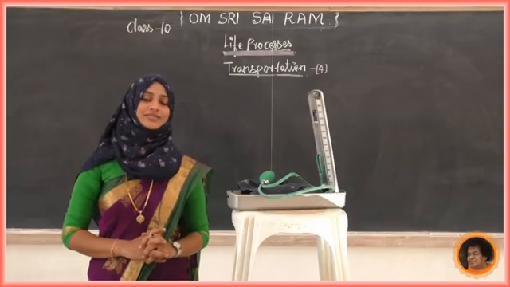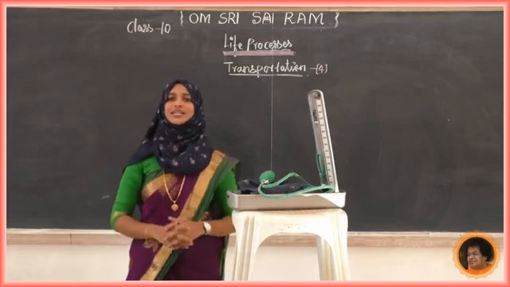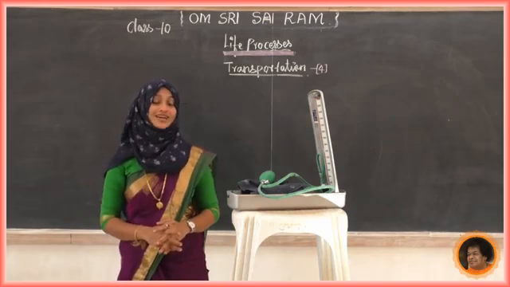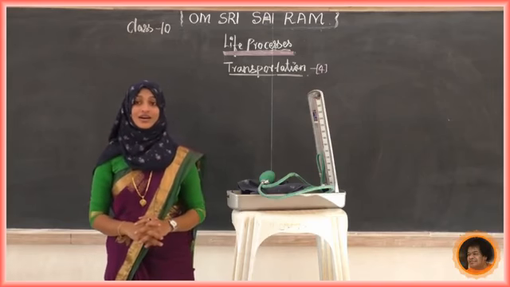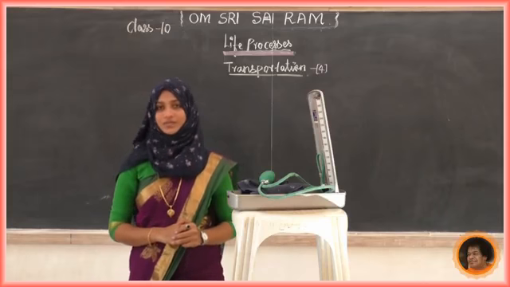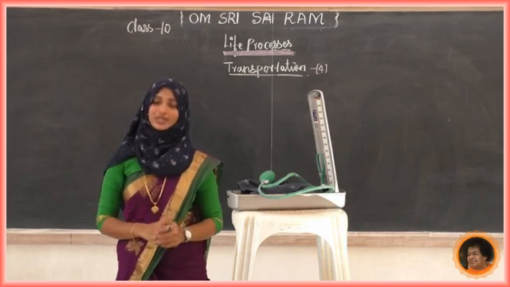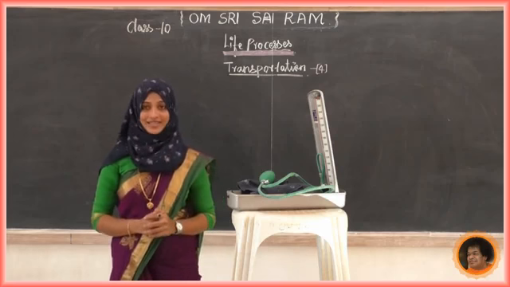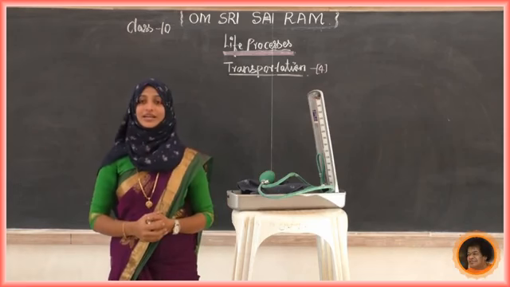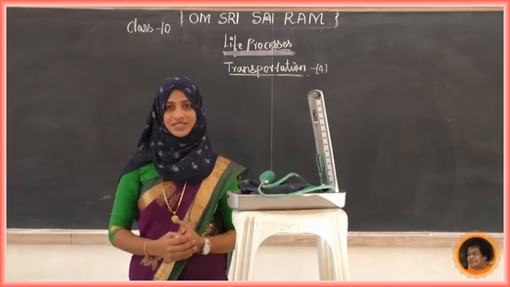Now let us recall what we studied in the last class. We studied about the heart. The heart has a very important role in our transportation, that is the circulatory system. And we came to know that blood is very important in transportation. These are the two main parts we discussed in the last class.